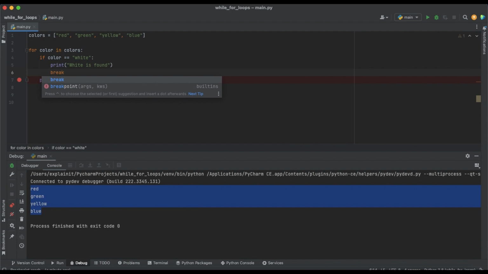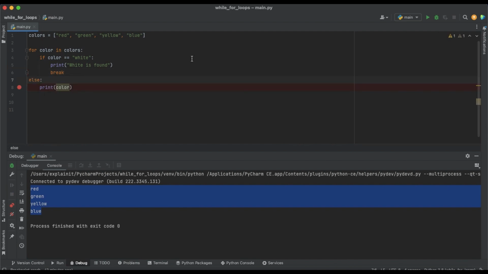The purpose of our loop now is to find the white. If there is no white, we will write that white is not found. So you see that this else statement is for the loop, not for the if condition.